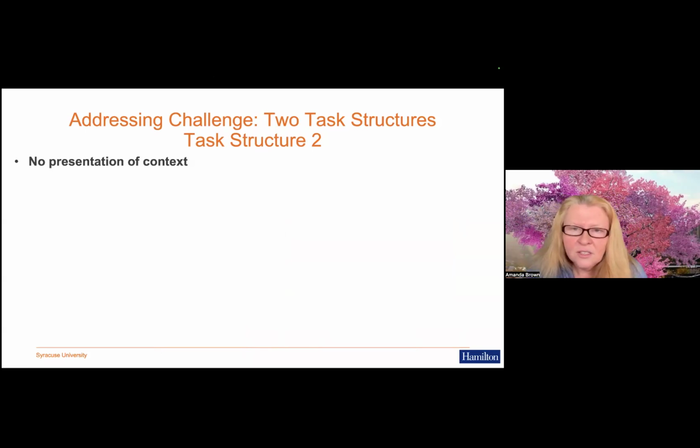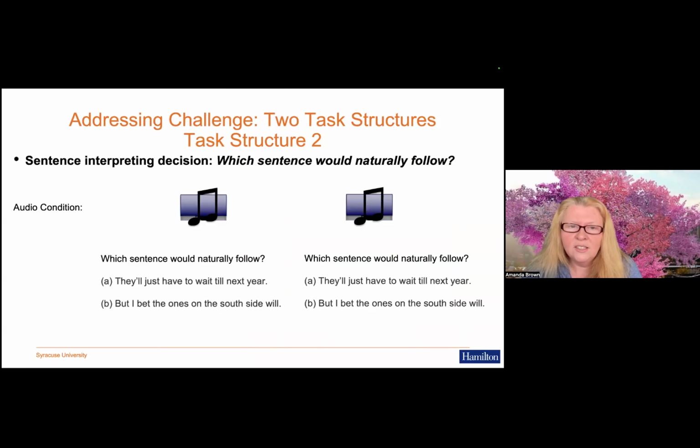In a different task structure, with a different group of participants, we gave no presentation of context. We just provided them with a target sentence, and then we asked them which sentence would naturally follow. So in an audio condition, they heard something like this. All the magnolias won't bloom. And they had to interpret that sentence and then decide, will it be A that follows or B that follows? All the magnolias won't bloom. So the answer in each case is B in the first one and A in the second one.